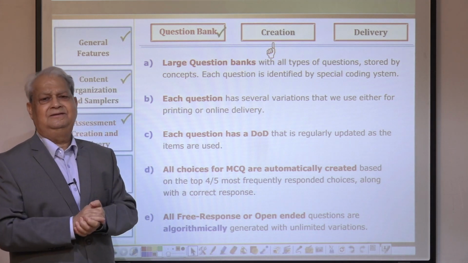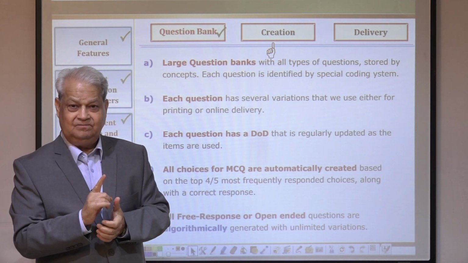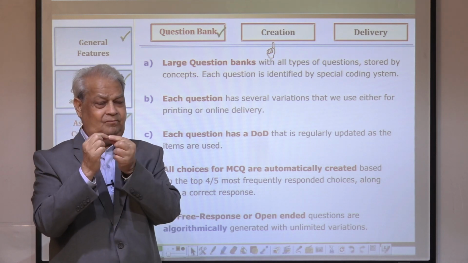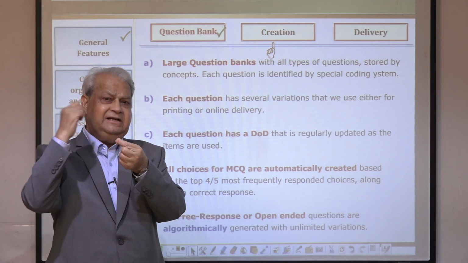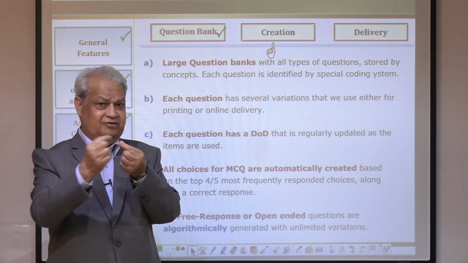How do we create the degree of difficulty? If an item is attempted by 10,000 students all over the world, remember, it's mathematics, it is universal.